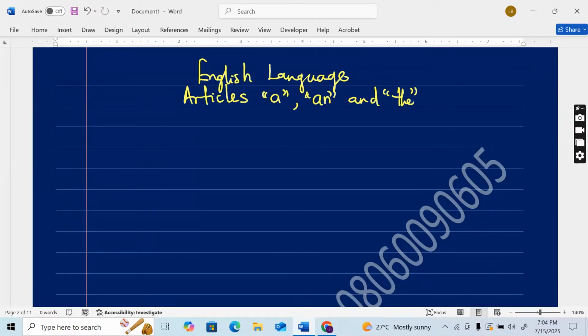You don't use a before a word that has a vowel sound. I did not say a vowel letter. I said a vowel sound. Do not use a for a word that has a vowel sound at the beginning.